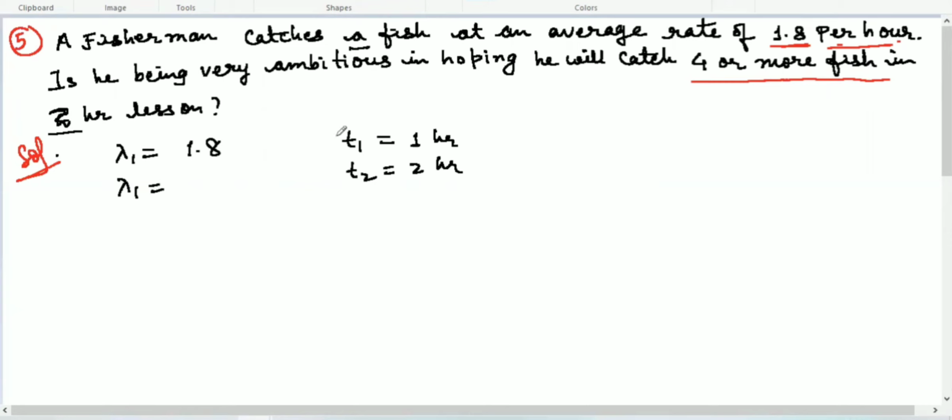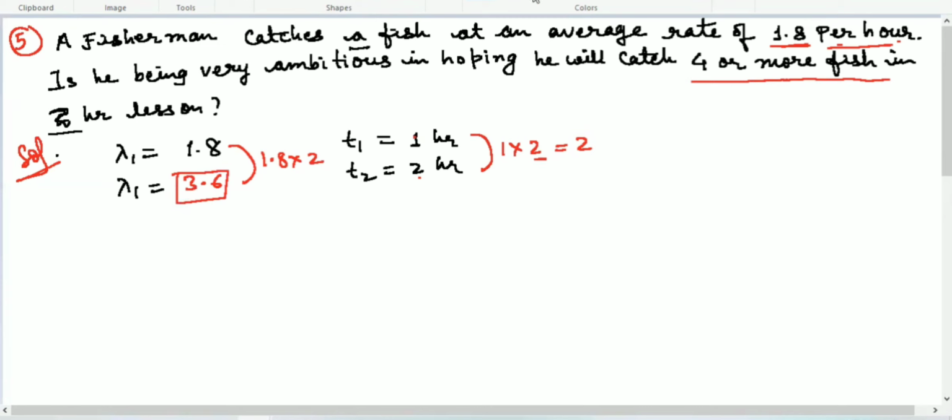Now try to see how you will get 2 by multiplying this T1. So 1 multiplied by 2, you will get 2. In the same way we will multiply 1.8 by this 2, and you will get 3.6. So this lambda, this mean, we are going to use in the formula.